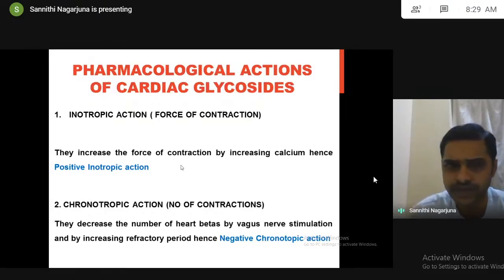There is a lot of difference between the number of heartbeats and the force of heartbeats. For CHF, we require only force. Cardiac glycosides increase calcium, increase force, positive inotropic action. Cardiac glycosides cause vagus nerve stimulation, releasing acetylcholine, so they decrease the number of heartbeats, a negative chronotropic effect.